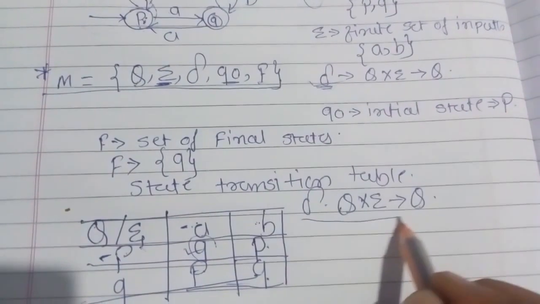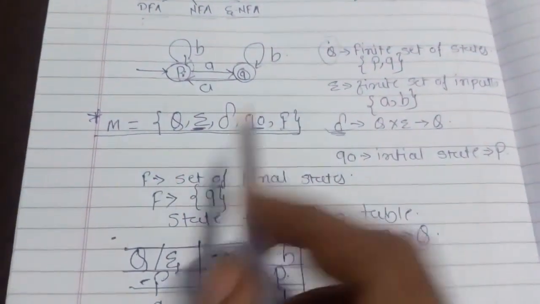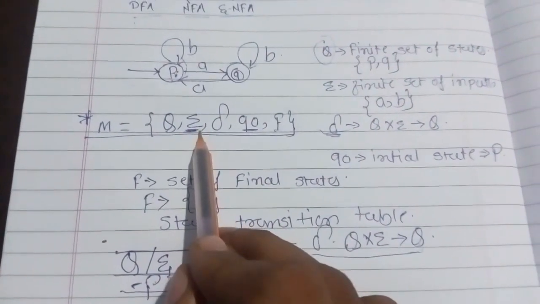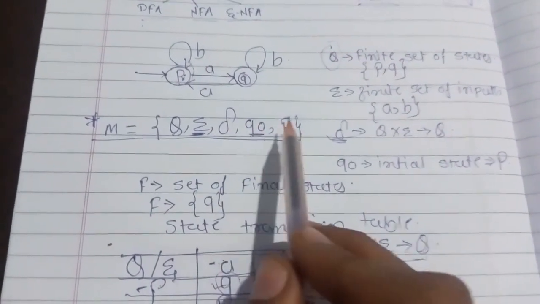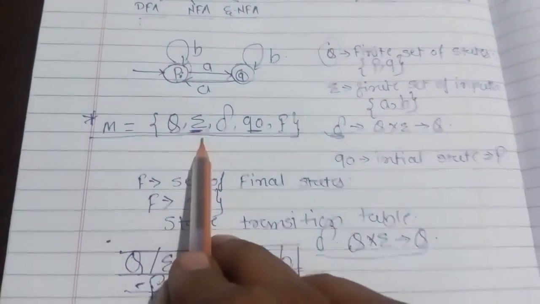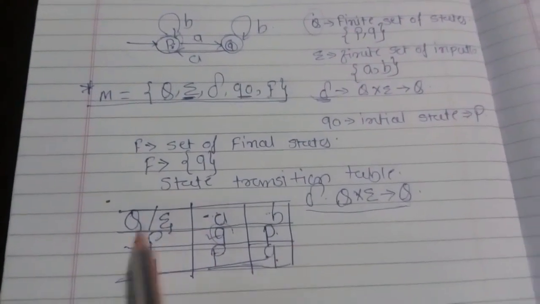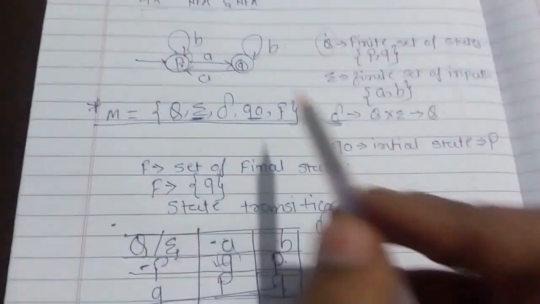So that is delta. This is the basic definition of finite automata. We have Q, sigma, delta, q0, F. It's very simple. Q is the finite set of states P and Q, sigma is the finite set of inputs A and B, delta is the transition table. We have seen how to draw the transition table.